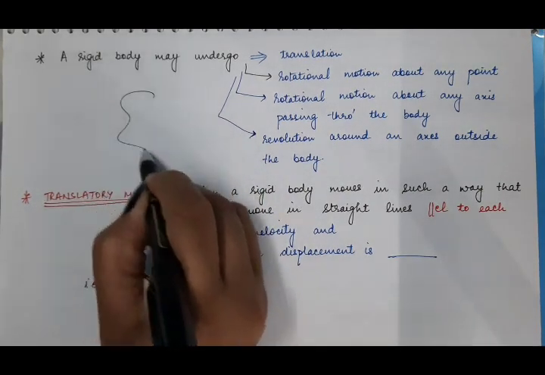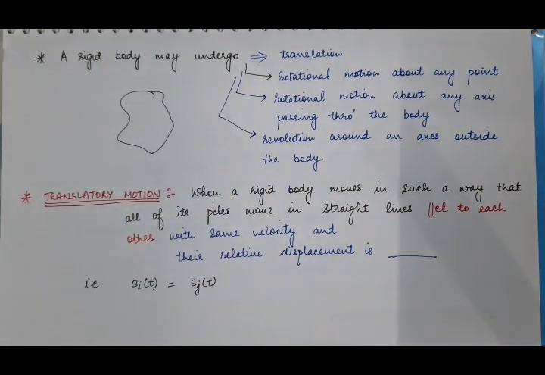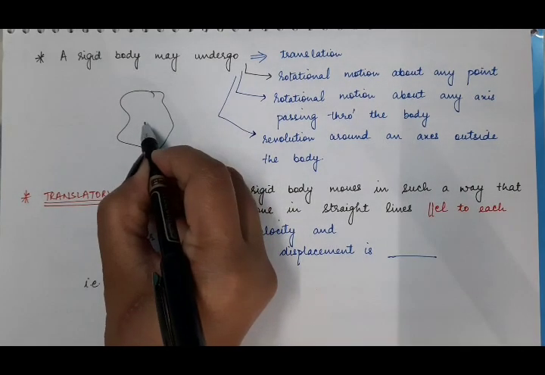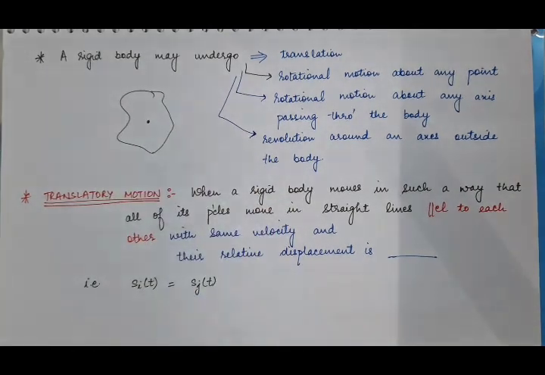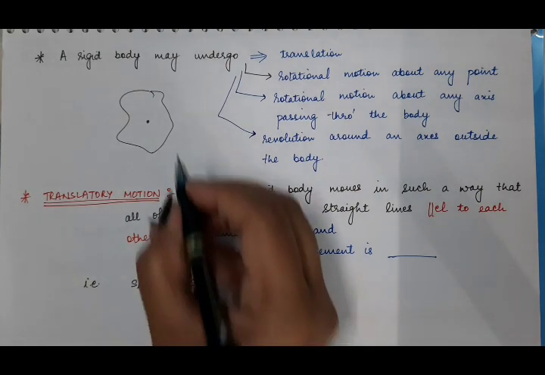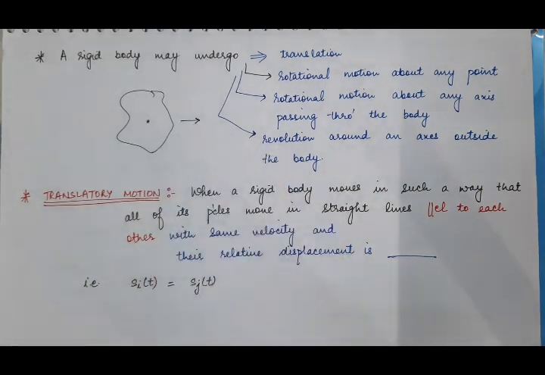Suppose we have any rigid body. It can rotate about a fixed point lying inside the body. It can show translatory motion.